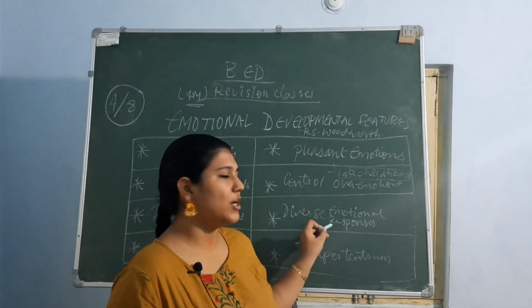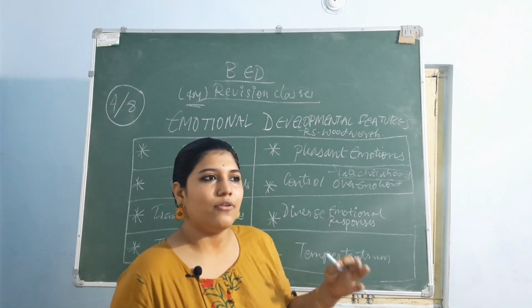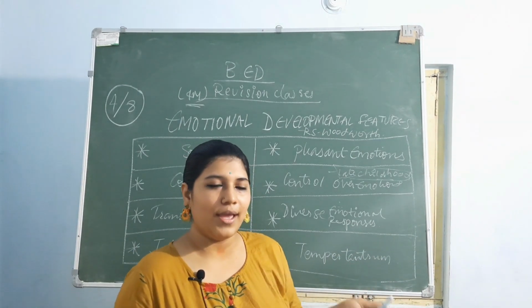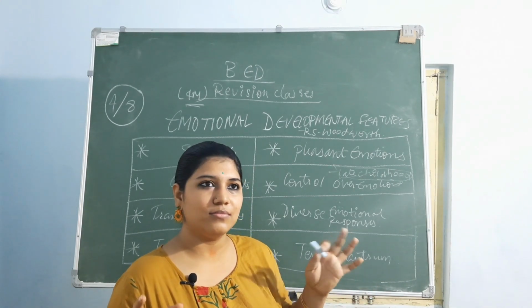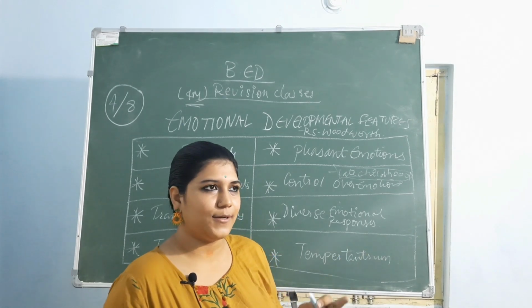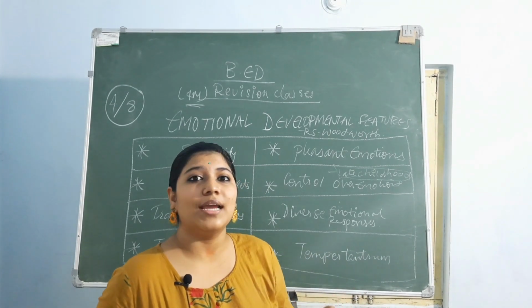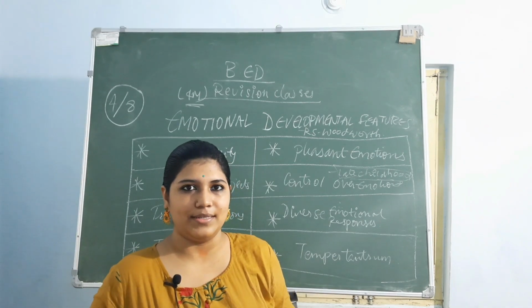Then diverse emotional responses. See, all children will not be of the same type. There are a few children who are very shy, and there are children who are very straightforward. Whenever they want something, they just stay silent and they will get it from their parents.